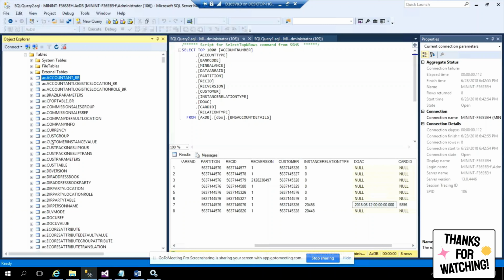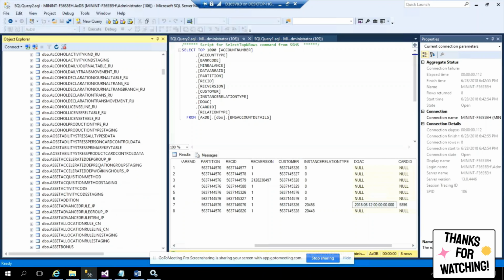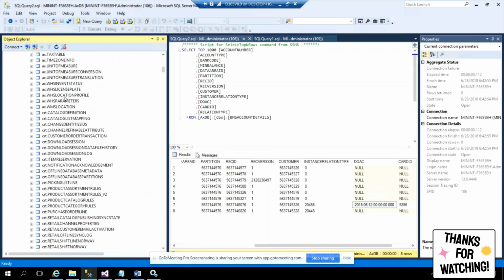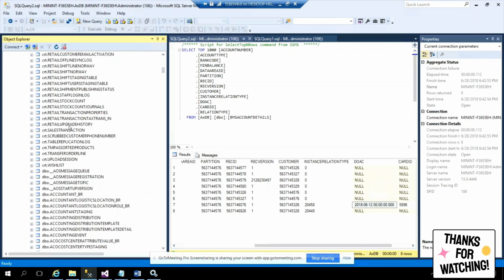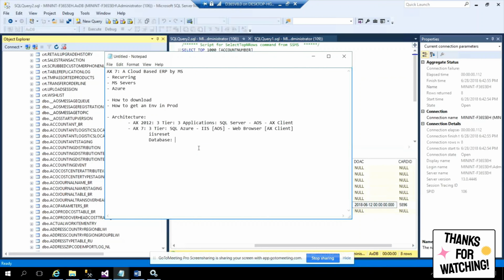Now watch here, AX dot is one schema. I want to speak about this. The second schema, I'll scroll down one second, is DBO dot. You have AX dot, you have CRT dot, and you have DBO dot. Three types of schemas. We'll understand what these schemas are.